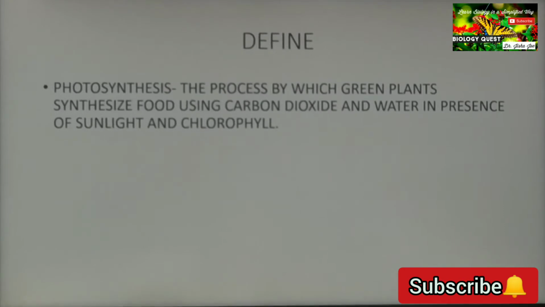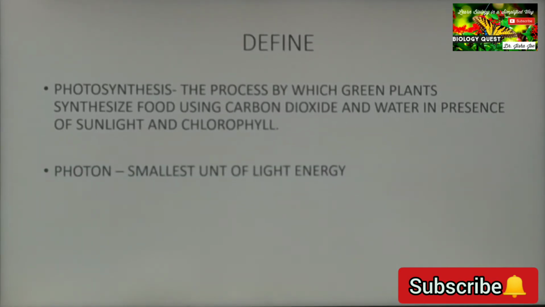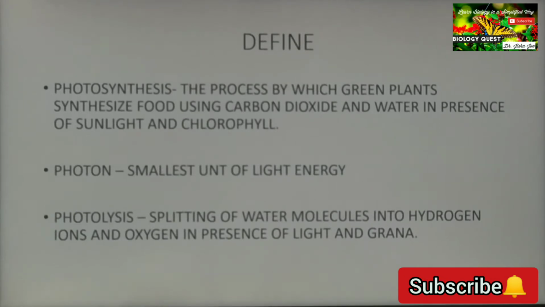Photosynthesis: the process by which green plants synthesize food using carbon dioxide and water in presence of sunlight and chlorophyll. Photon: smallest unit of light energy. Photolysis: splitting of water molecules into hydrogen ions and oxygen in presence of light and grana.